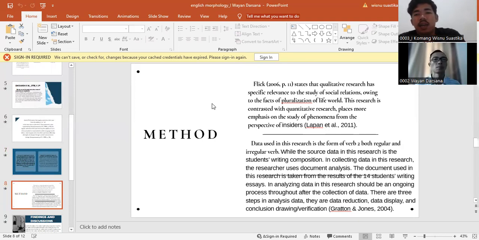In collecting data in this research, the researchers use document analysis. The document used in this research is taken from the results of 14 students' writing essays. Analyzing data in this research is an ongoing process after the collection of data. There are three steps in data analysis: data reduction, data display, and data conclusion drawing or verification, say Creighton and Jones, 2004. Next slide.